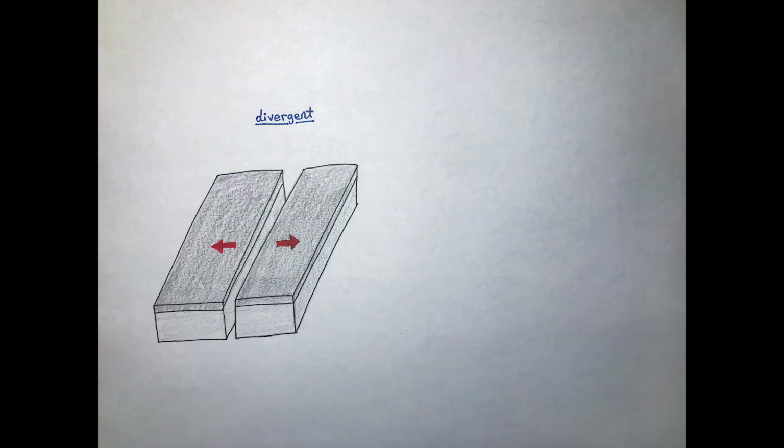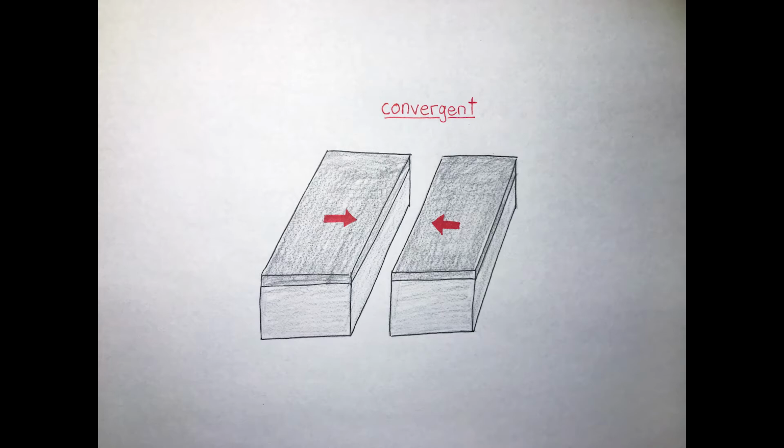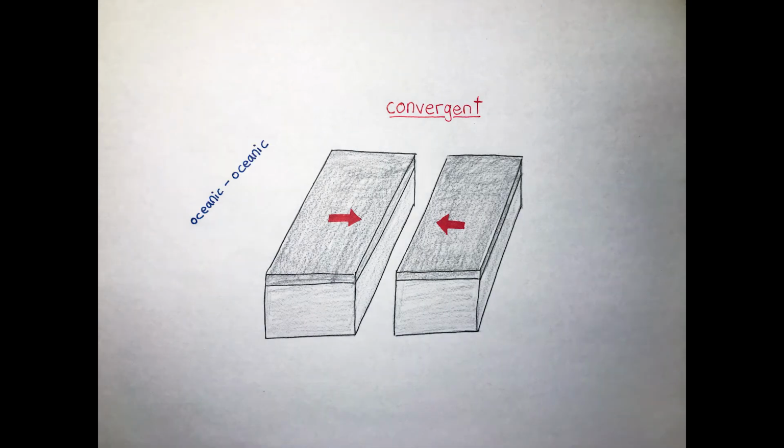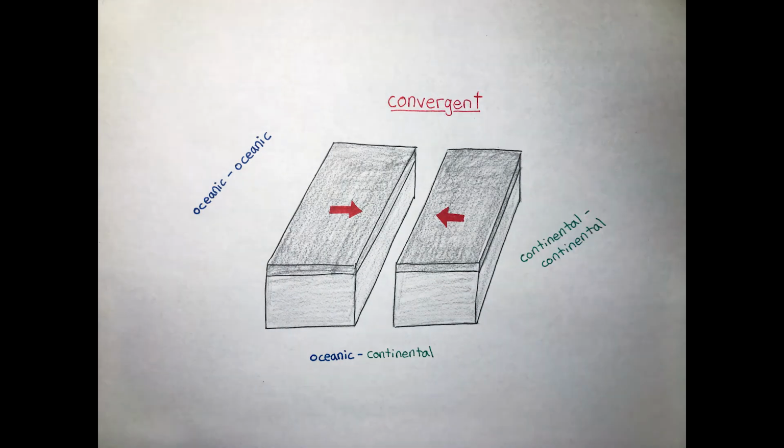At divergent plate boundaries, two adjacent plates move away from each other, and at transform boundaries, they slide past each other. Convergent plate boundaries are boundaries in which the two adjacent plates are moving towards each other. Plate boundaries of this type are notable for volcanic phenomenon. There exist three subtypes of convergent plate boundaries: oceanic-oceanic, oceanic-continental, and continental-continental.